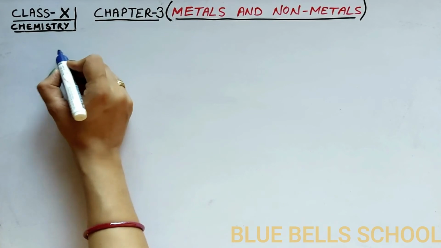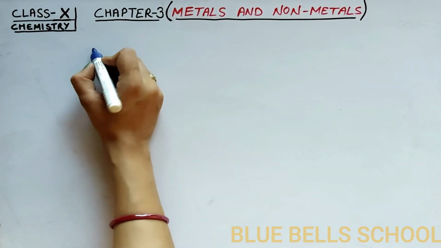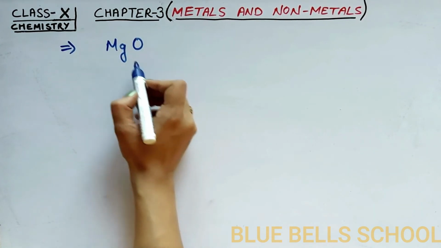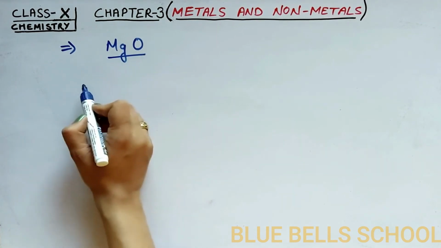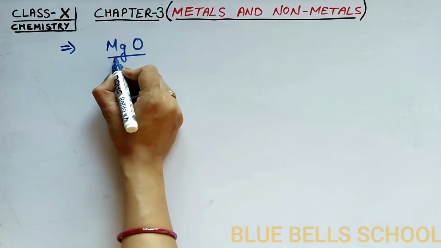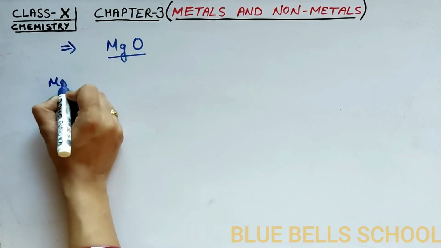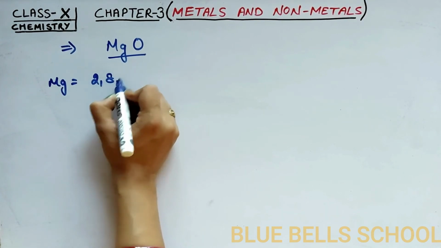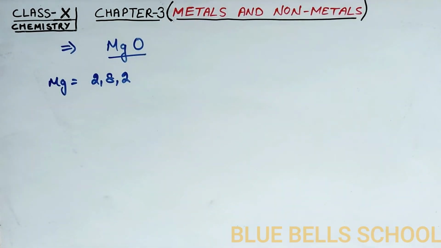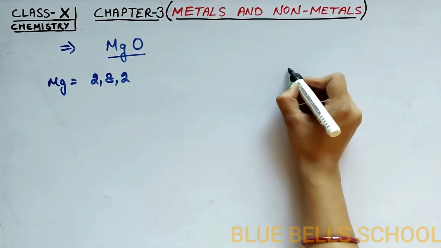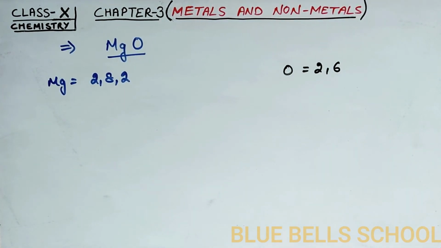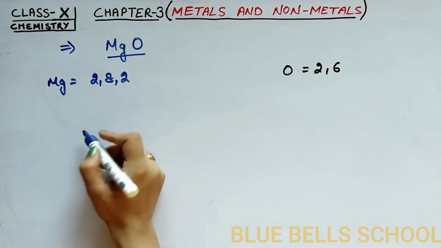One more example: the compound magnesium oxide. How is this compound represented in electron dot structure? First of all, write down the electronic configuration of each element. Magnesium, its electronic configuration is 2, 8, 2. Oxygen is 2, 6.